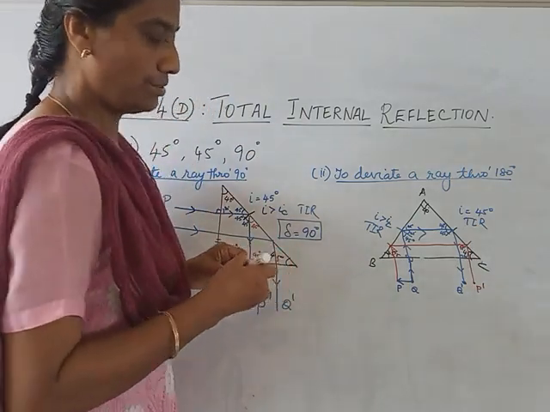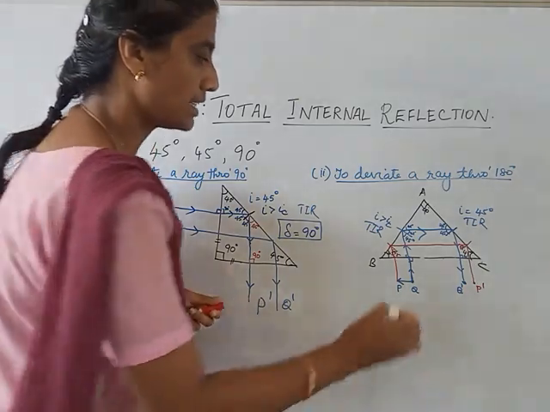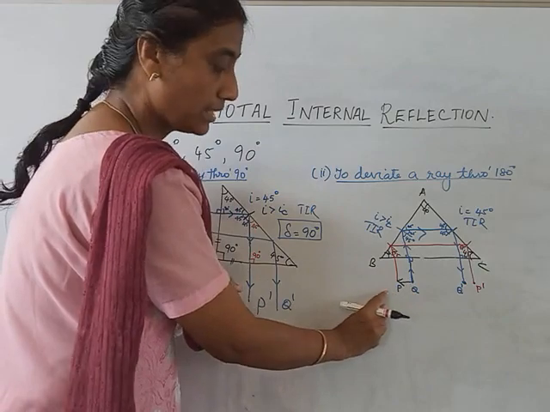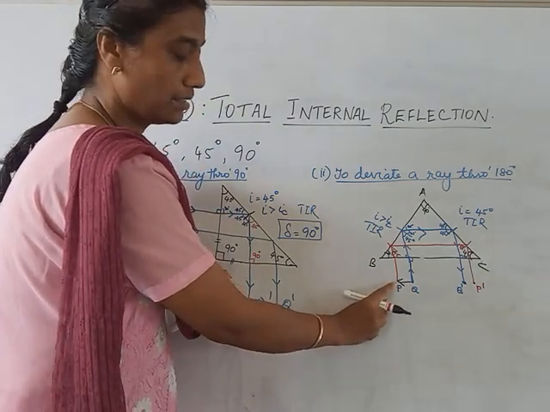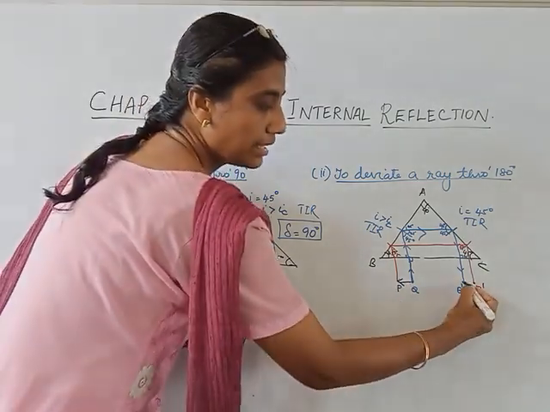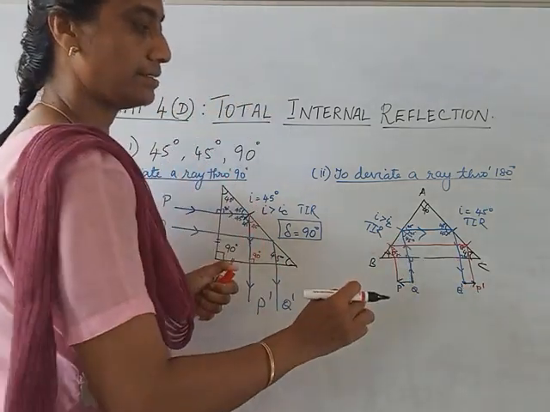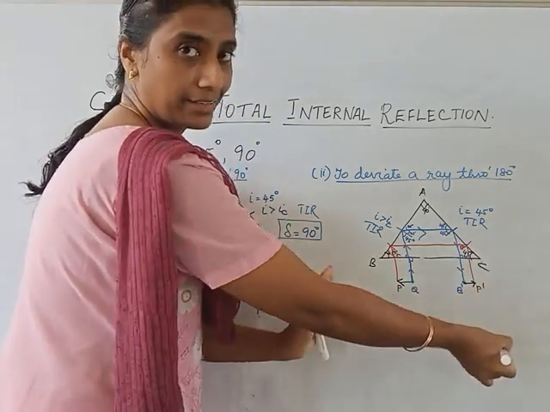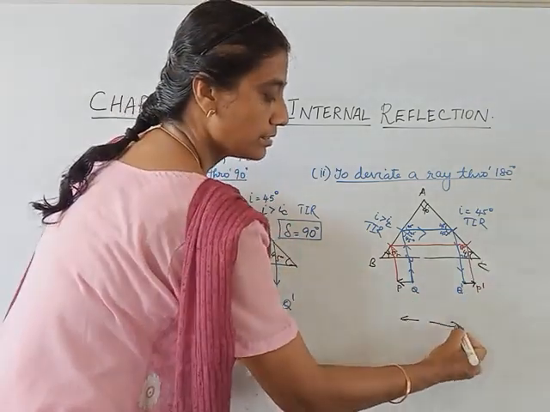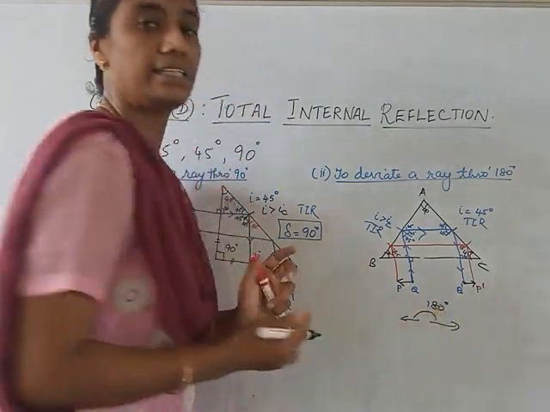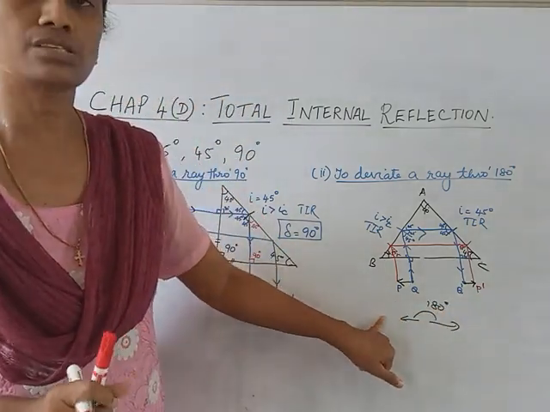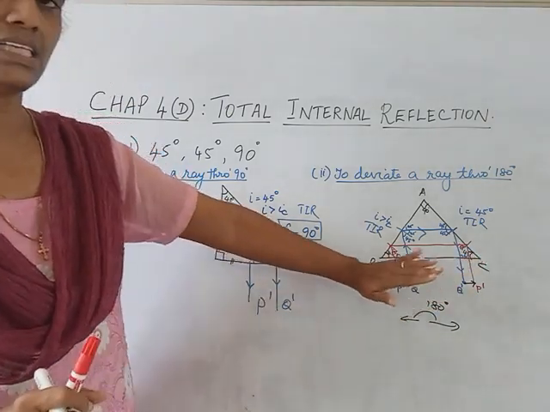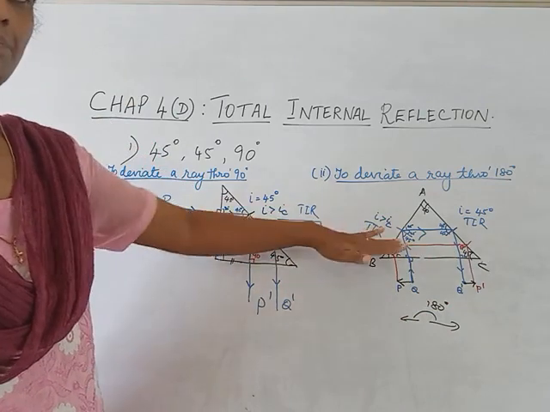Okay. Now, if you see the object and image carefully, in the object the arrowhead is at the left, in the image the arrowhead is to the right. Now this kind of deviation is called 180 degree deviation. A ray has been deviated through 180 degree. I hope you are able to compare these two.